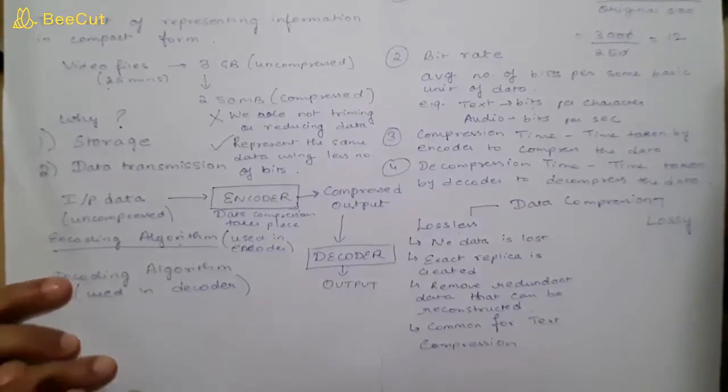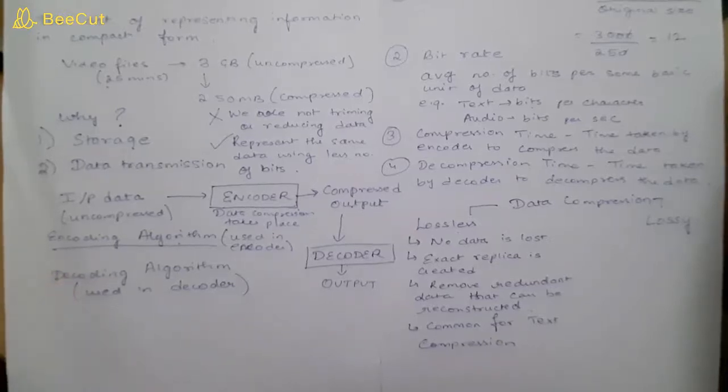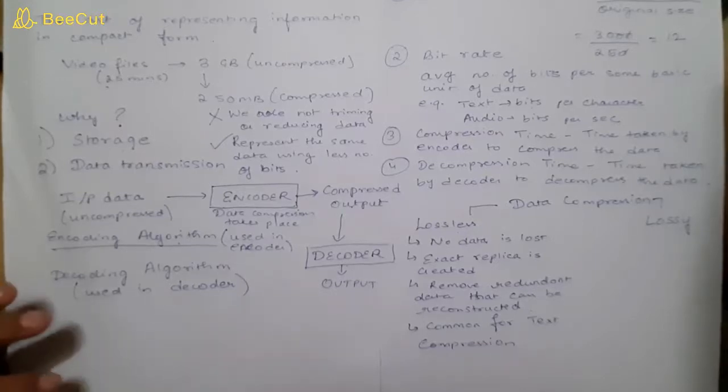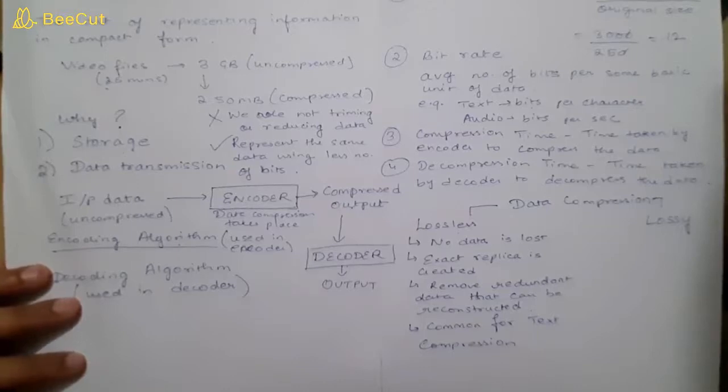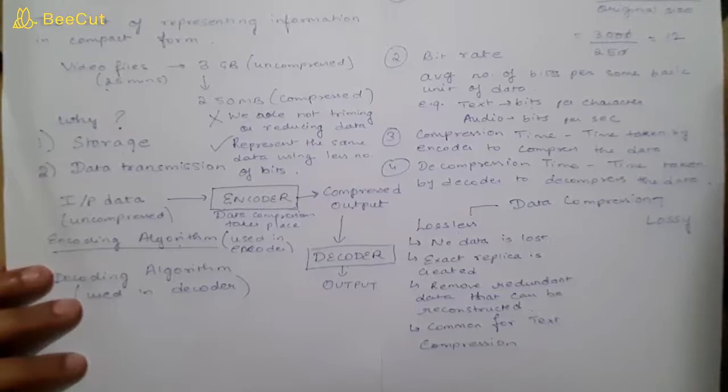So this is about the lossless technique: if you are using lossless data compression, then data won't be lost, an exact replica will be created, and it is basically done by removing the redundant data. Suppose the frequency of a particular character is more compared to other characters. Then we can give that character fewer bits.